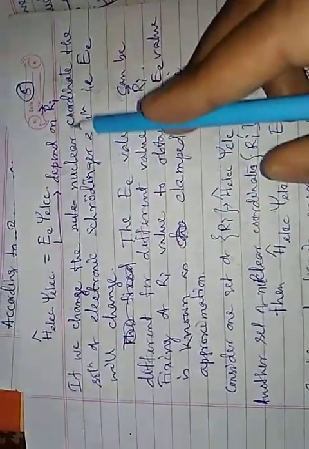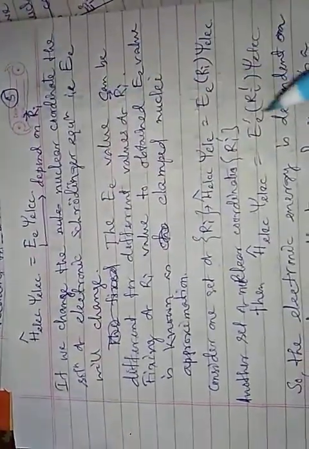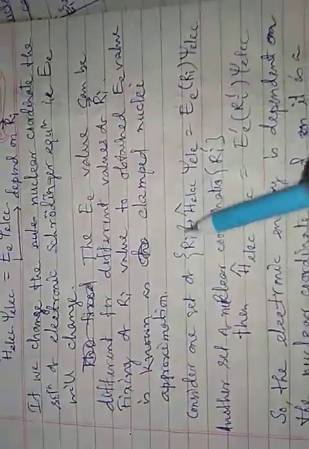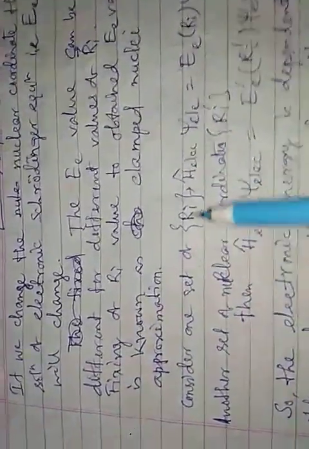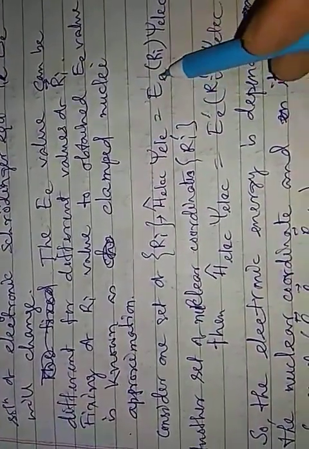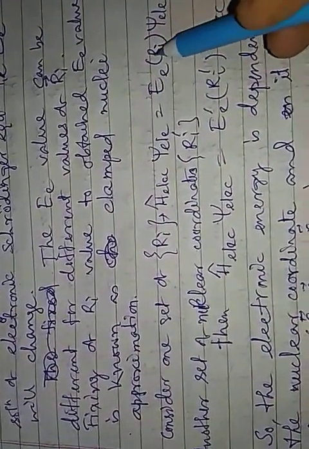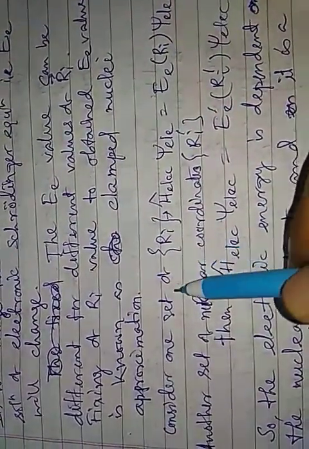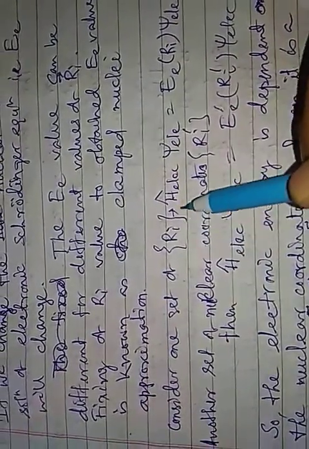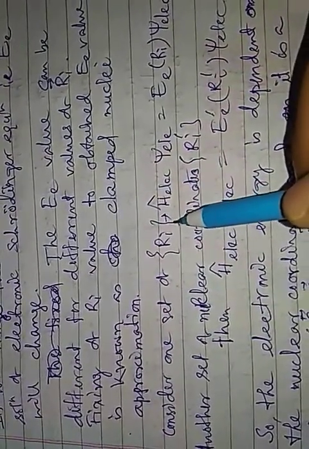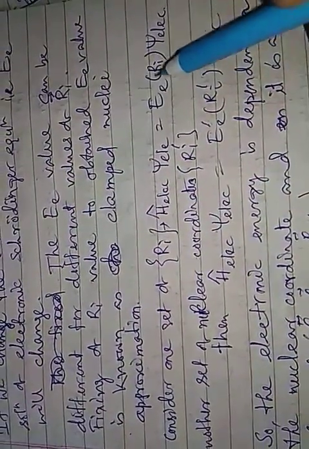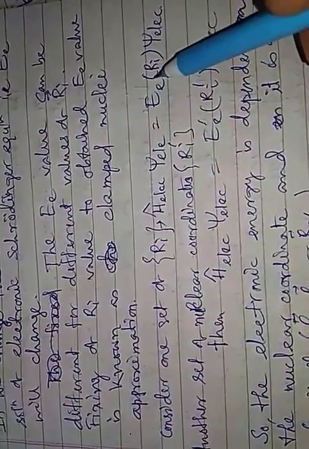And so now this electronic energy is not a constant, rather it is a function of Ri. Okay, so if you have a first set of Ri, that is, you have fixed nuclear coordinates, then you can have an electronic energy which corresponds to Ri, that is a fixed set of coordinates for nuclei, and this is represented as Ri.